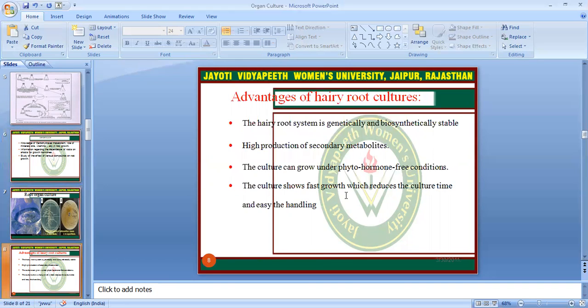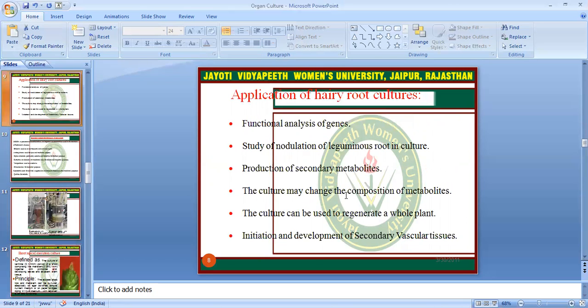What are the advantages of hairy root culture? The hairy root system is genetically and biosynthetically stable, with high production of secondary metabolites. The culture can grow under phytohormone-free conditions and shows fast growth, which reduces the culture time and eases handling. Applications of hairy root cultures help in functional analysis of genes, study of nodulation of leguminous roots, and production of secondary metabolites. The culture may change the composition of metabolites, and can be used to regenerate a whole plant and for initiation and development of secondary vascular tissues.